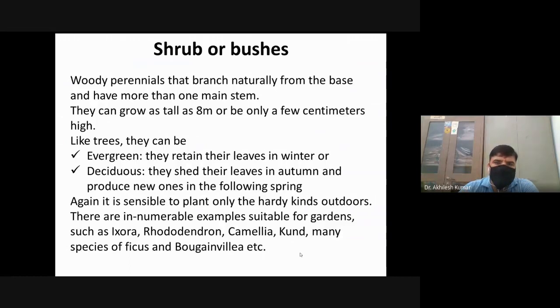In shrubs there are many branches from the soil surface, and in a tree there is only one main branch from the soil surface, and after chest height there may be some other branches. The height of shrubs may be from a few centimeters up to 8 meters. Like trees, they may be of evergreen or deciduous type.